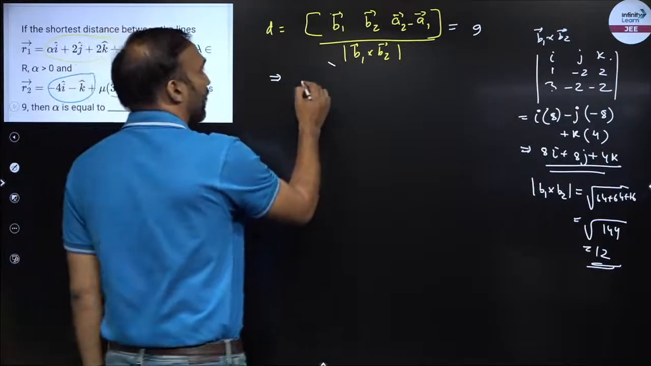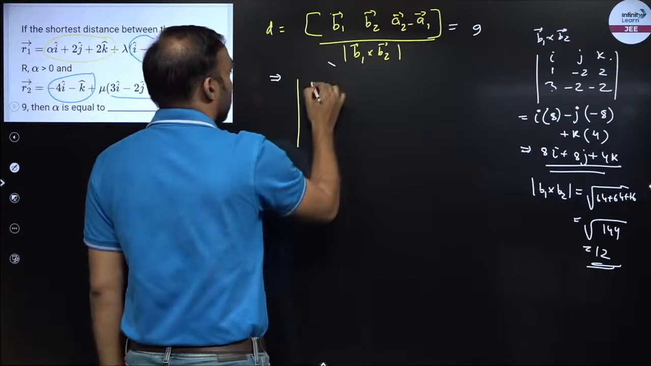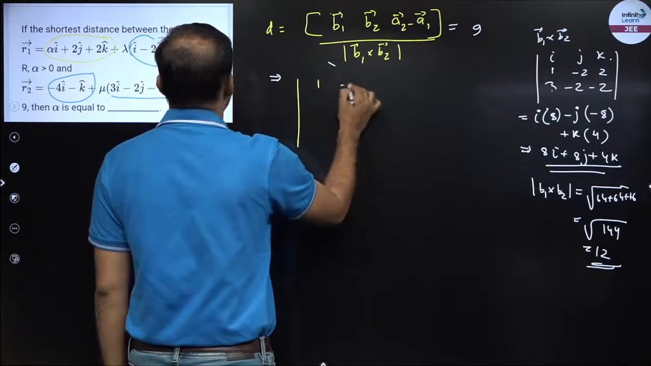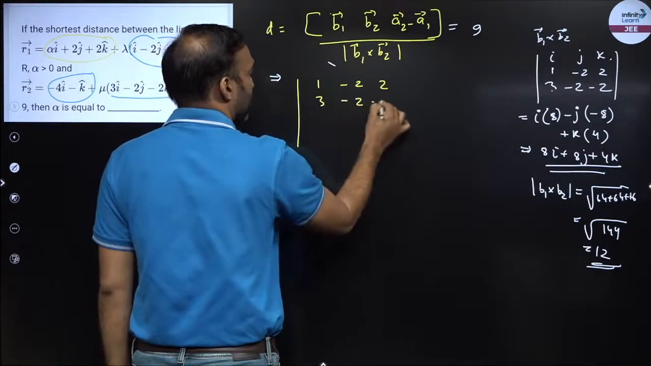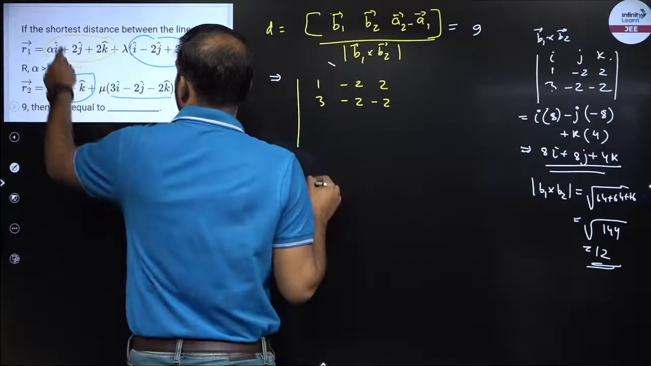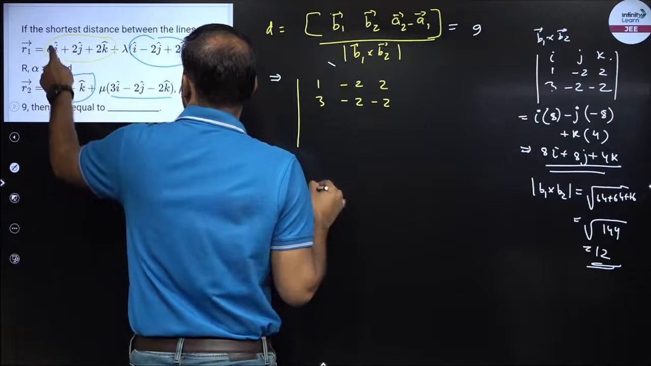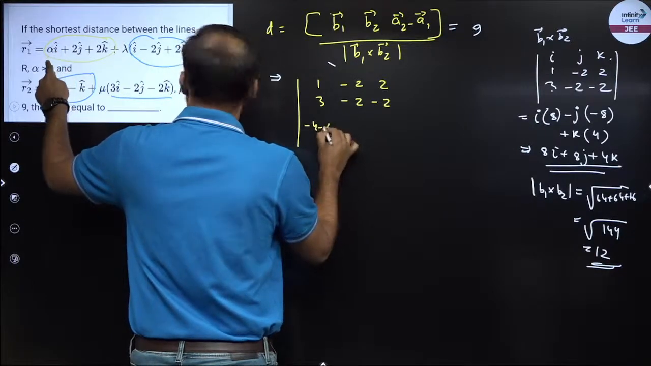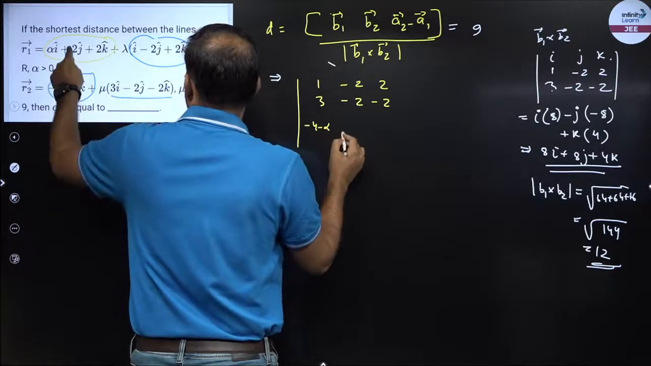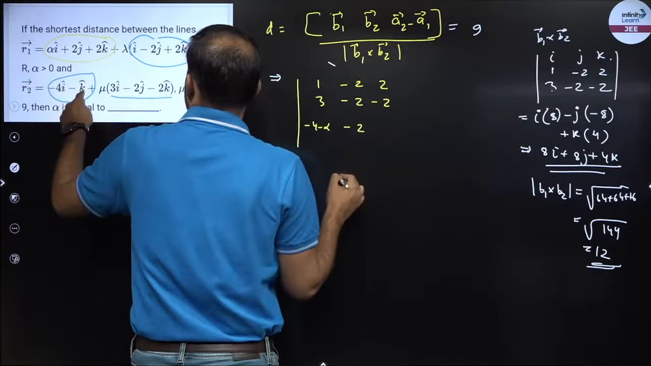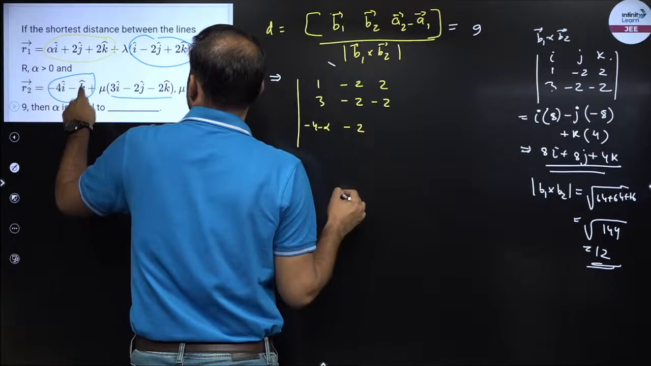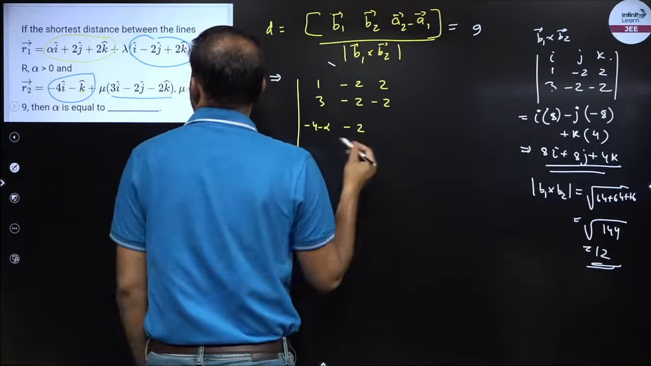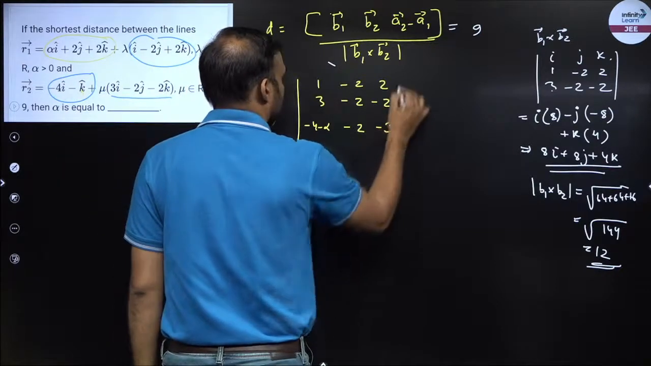So now I have B1. B1 was how much? 1 minus 2, that is 2. B2 is 3 minus 2 minus 2, and A2 minus A1 is the difference of the points, right? So minus 4 minus alpha, minus 4 minus alpha. There is no j, 0 minus 2 k, right? Minus 1 or 2. So minus 1 minus 2 is minus 3.